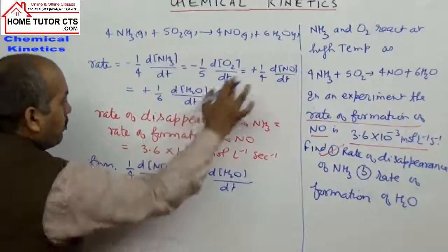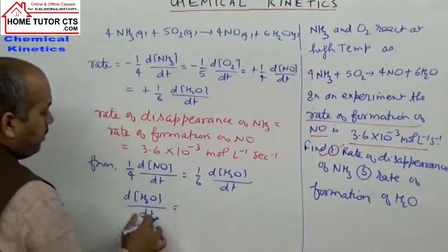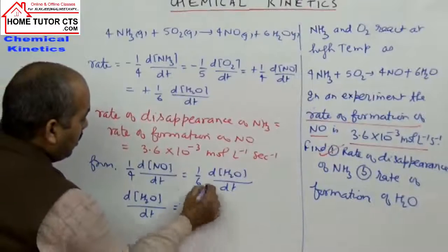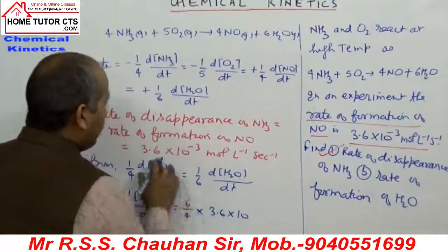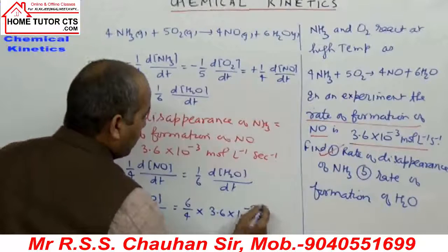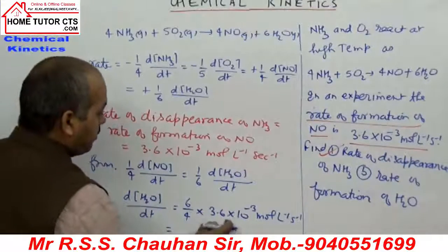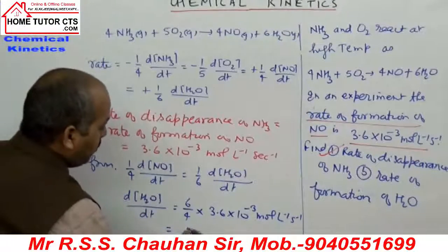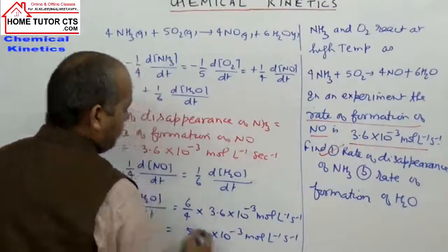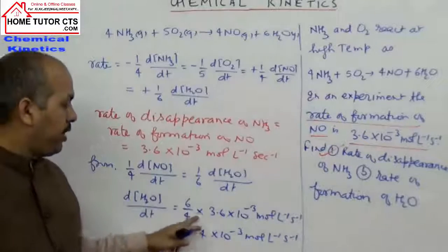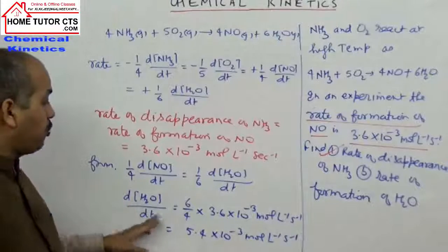So the rate of formation of water, dH2O by dt, is equal to 6 by 4 into the rate of formation of NO, 3.6 into 10 to power minus 3 moles per liter per second, or it can be 5.4 into 10 to power minus 3 moles per liter per second. When you solve, 1.5 into 3.6 becomes 5.4. So that's the rate of formation of water.